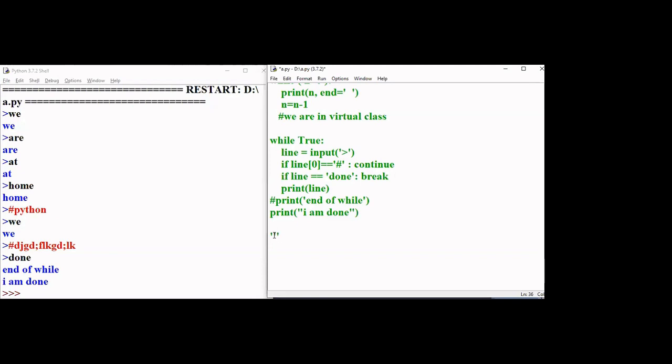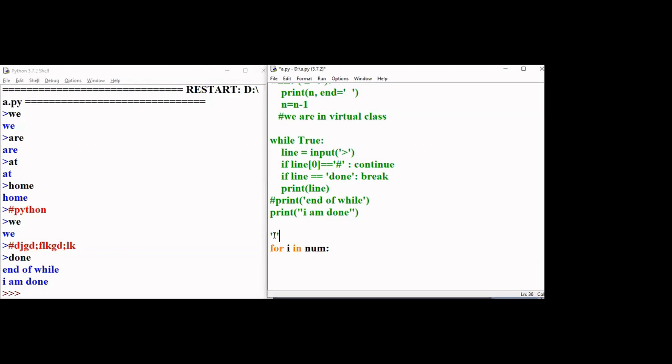Now I'll just take one simple example of a for loop. For i in, the syntax is totally different, and the way we interpret it in Python is also totally different. For i in number. What is this number?